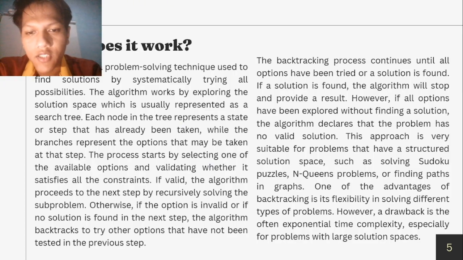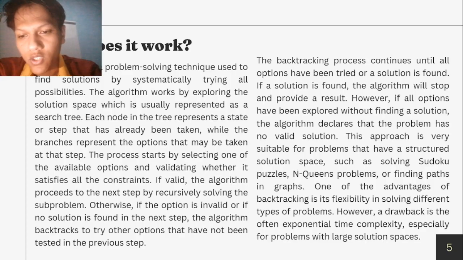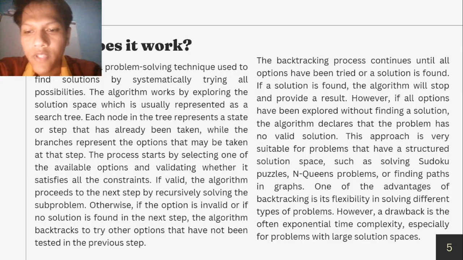The process starts by selecting one of the available options and validating whether it satisfies all the constraints. If valid, the algorithm proceeds to the next step by recursively solving the sub-problem.